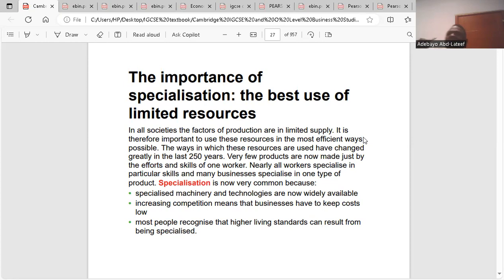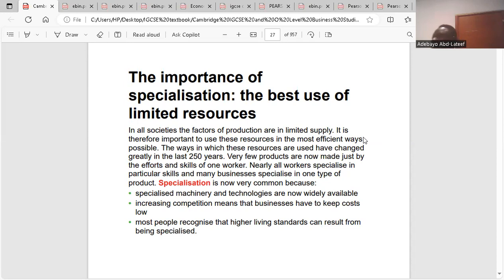So how do we get to specialization? We can't just arrive at specialization. We will get there through division of labor. That means we have to break down the production process into different stages, and each stage can be performed by each person. Because we have broken down the production process, it allows you to be the math teacher, it allows you to be the business teacher, it allows him or her to be the economics teacher.